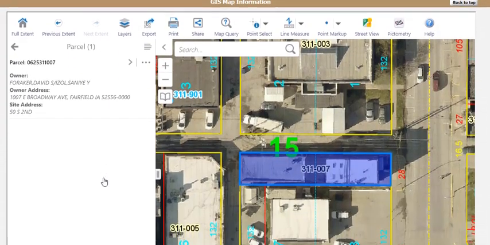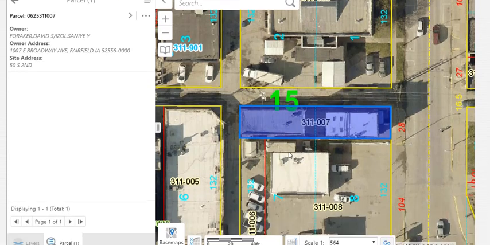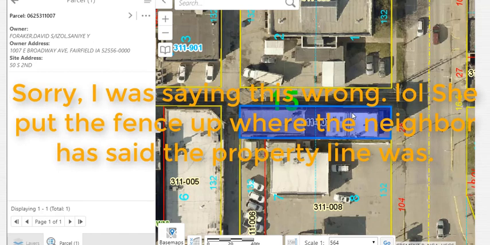And here's that overview of the map, and it has a good outline of the property line. So if you're trying to figure out where your property line is, go here. I had a friend several years ago that had a yard. Their fence came like 10 feet into her yard, and the neighbor was telling her that she put the fence up because the neighbor said his yard went way over. And then when he was actually getting ready to move out, there were some sidewalks that actually needed work.